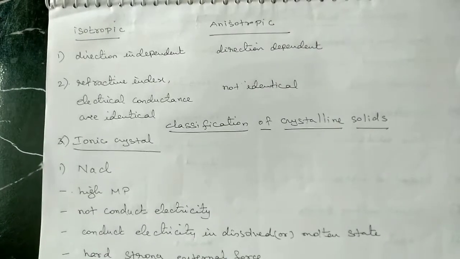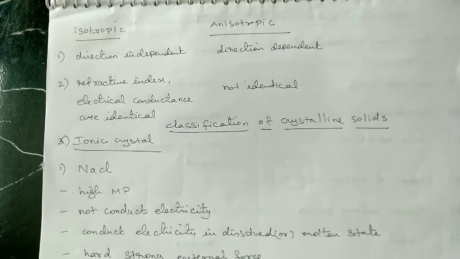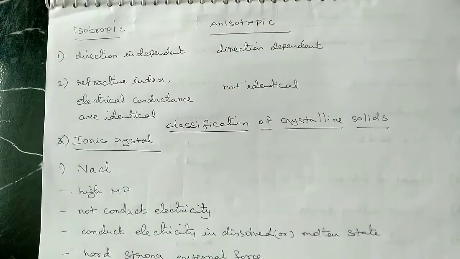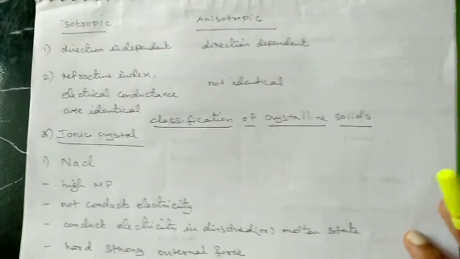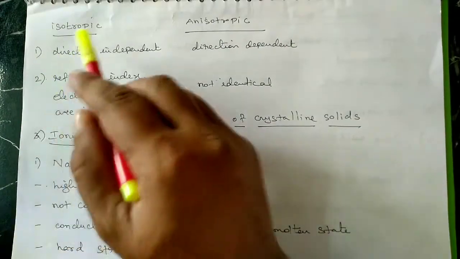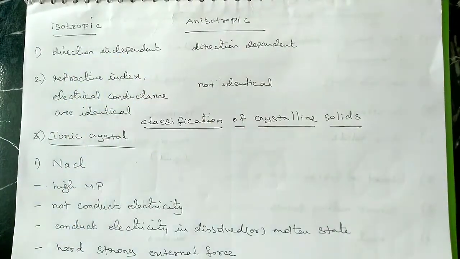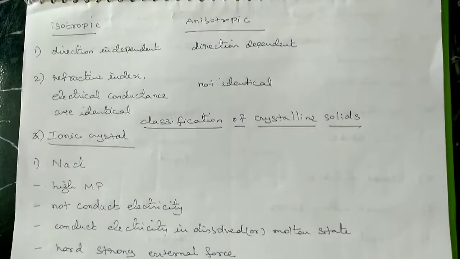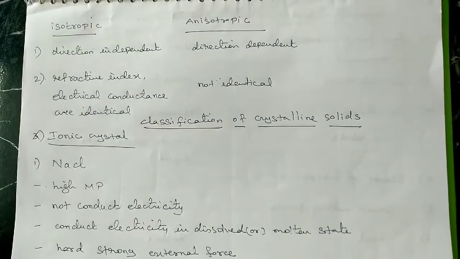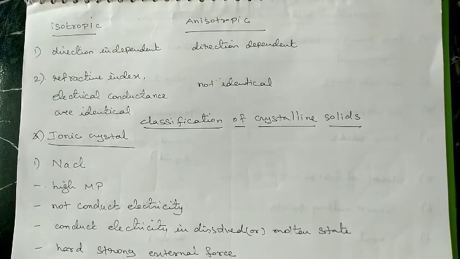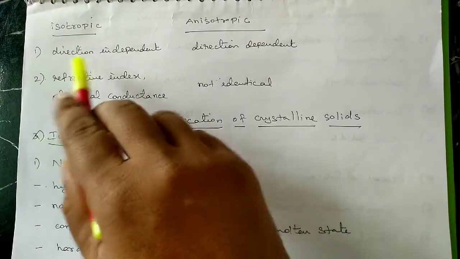Next we see the difference between isotropic and anisotropic. Isotropic has a definite structure that is independent of direction. The atoms or molecules in isotropic solids are arranged in an independent way, in any direction, randomly.